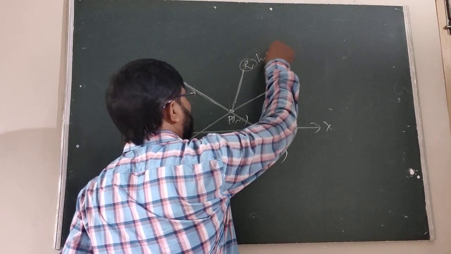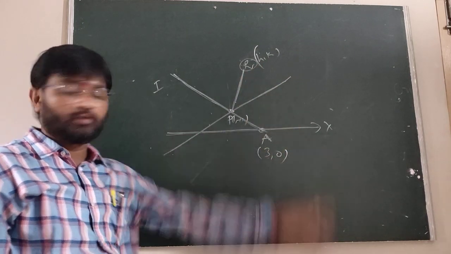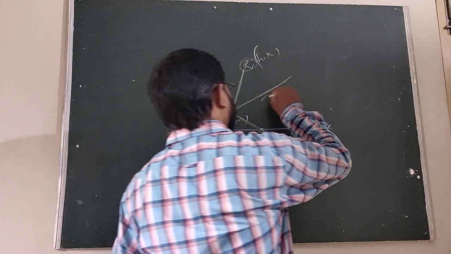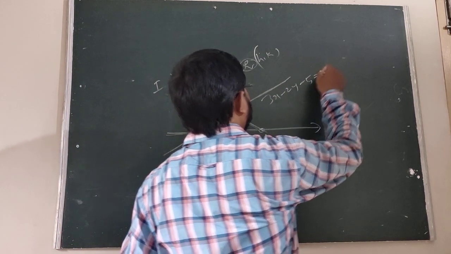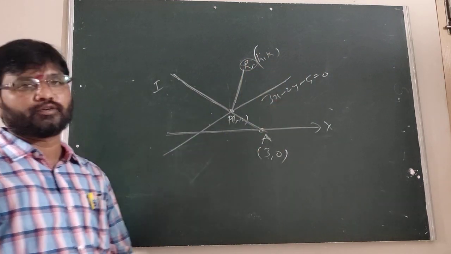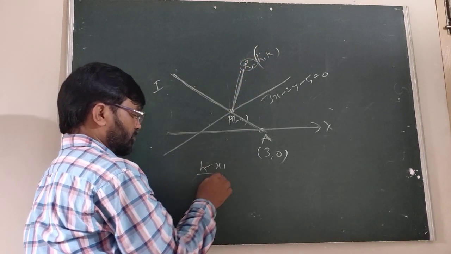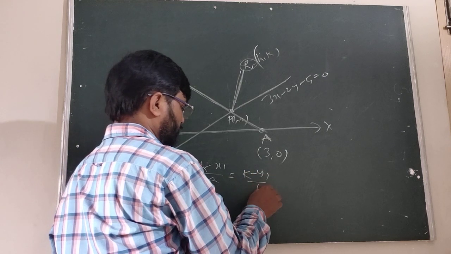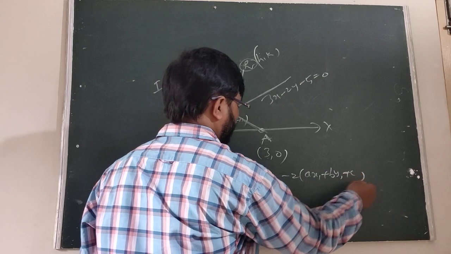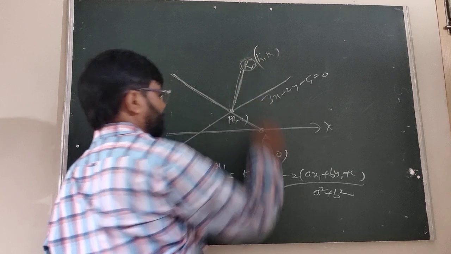Now we have to find the image of A. We take it as h comma k. h comma k is the image of 3 comma 0 with respect to the line 3x minus 2y minus 5 equal to 0. Then we use (h minus x1) by a equals (k minus y1) by b equals minus 2 into (a x1 plus b y1 plus c) by (a square plus b square). This is the point R.